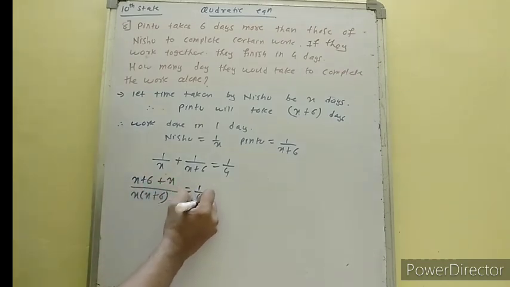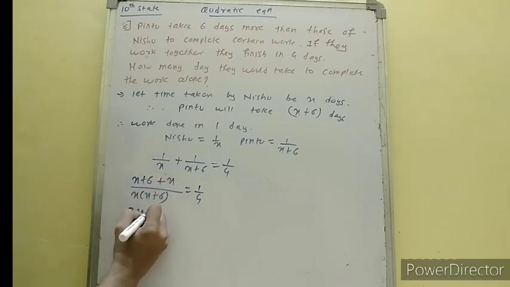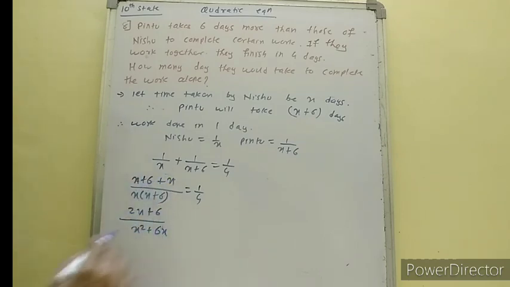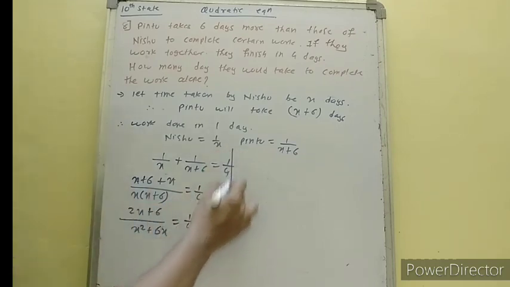Okay. So we have 2x plus 6 is equal to x square plus 6x. Again 4 will go that side.